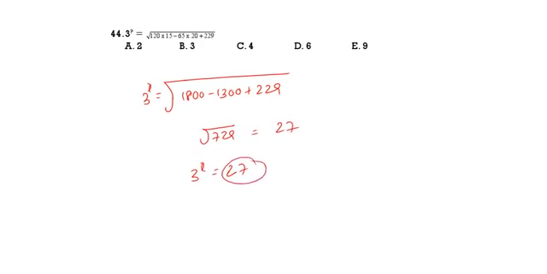27, how can we write it? 3 cube. So 3 power x is equal to 3 cube. Therefore x is equal to 3. So x is equal to 3 is the correct answer. See the next question.